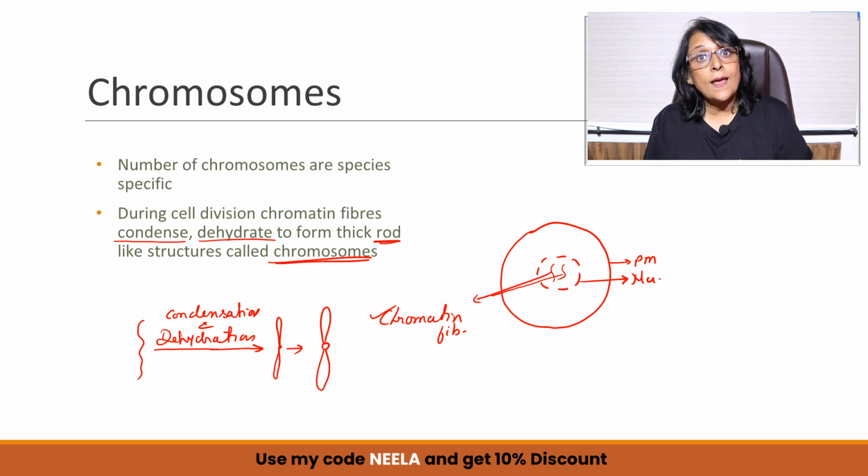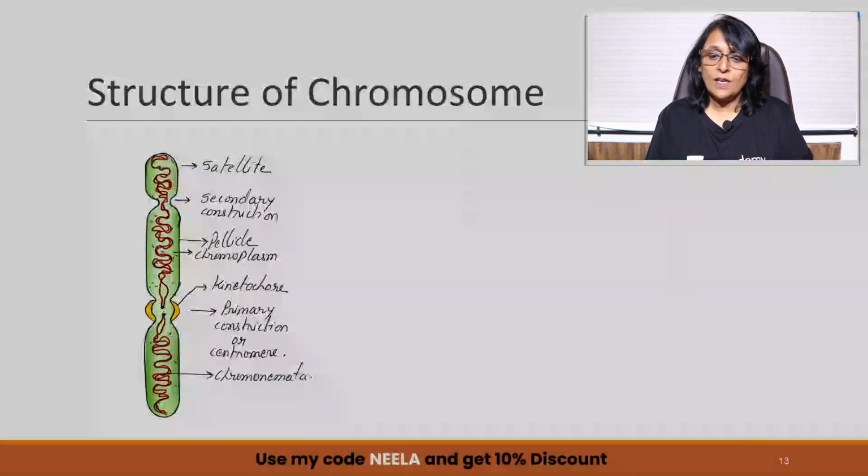It is in the chromosome. When we draw a cell, we do not label chromosome, we label chromatin fiber. So there is a question, what is chromatin fiber and where does this chromosome suddenly come from? It is coming from chromatin fiber. How is it formed? It is the same structure, but after condensation, after dehydration, it becomes thick, and then we start calling it chromosome.